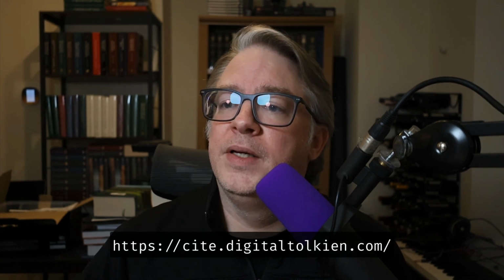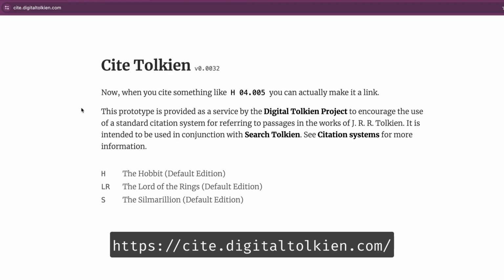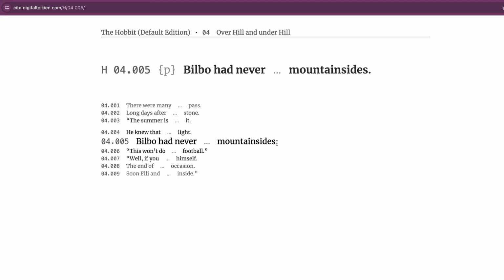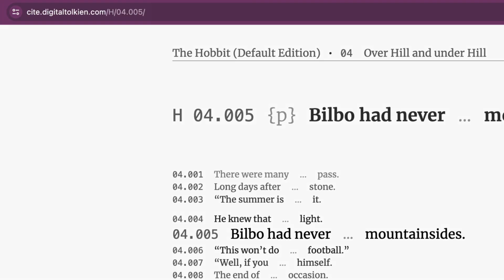Now that covers going from a text that you have in front of you to a citation. But what about the other way around? What if you have a citation and you're wondering where to find it? Well, that's what Cite Tolkien is for. The idea behind Cite Tolkien is that you can take a citation and first of all make it a link. So not just give H04005, but make it clickable. And if we click on this, we get taken to a dedicated page for that reference on